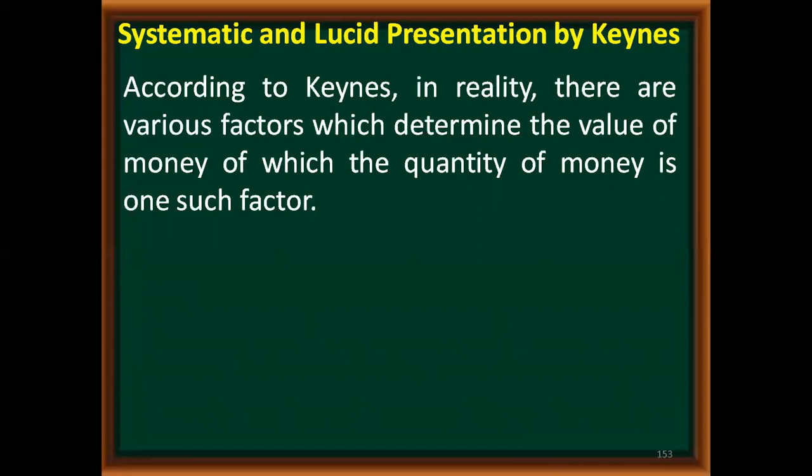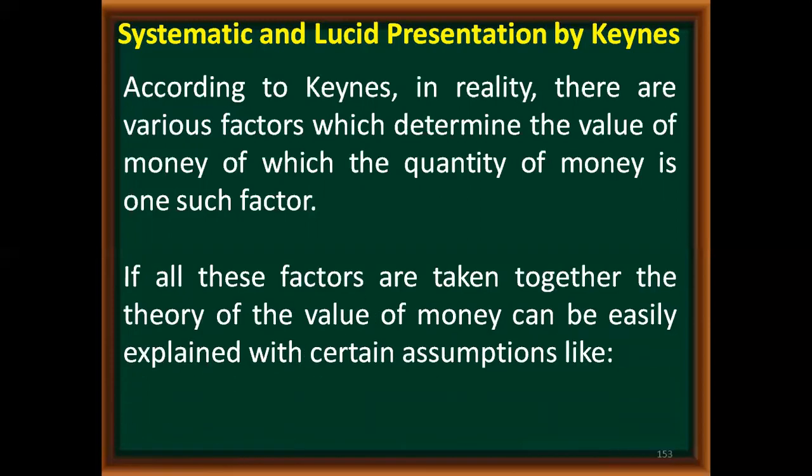He considered QTM as one factor affecting the value of money, but not the only factor. If all these factors are taken together, the theory of value of money can be easily explained with certain assumptions. If we consider all the factors at the same time, we will be able to understand the theory of value of money in a better manner. And for that, he has assumed certain things.